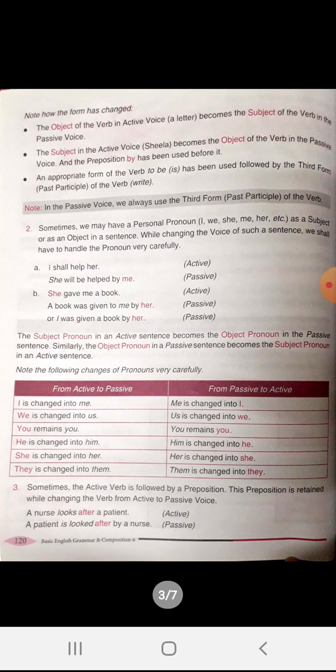Then we discussed a few rules which are very important for us to remember: if the subject is in the form of a personal pronoun, then I will be changed to me, we will be changed into us, you will remain you, he will be changed into him, she will be changed into her, and they will be changed into them.